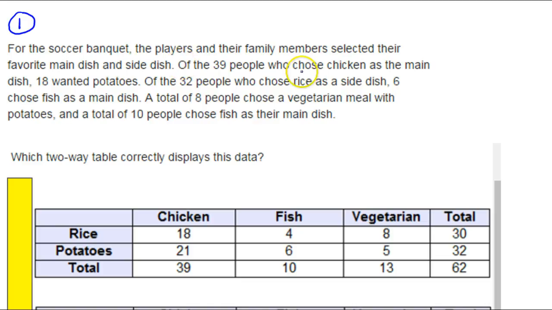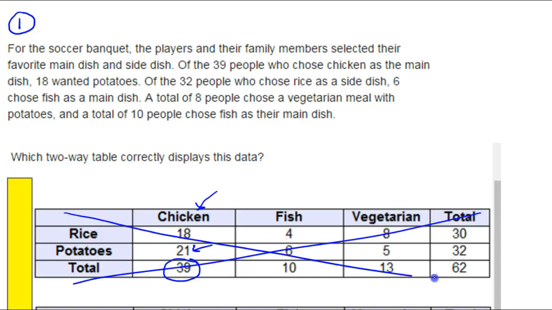So every time they give me some information, I'm going to hunt for it on the table, and if the table doesn't match, I'm going to throw it out. So 39 people who chose chicken as the main dish, 18 wanted potatoes. Okay, so here I see of the 39 people who chose chicken as the main dish, so far so good, 18 wanted potatoes. Oh, look, it should have been 21. That tells me that this table is wrong, so I'm going to throw it out.